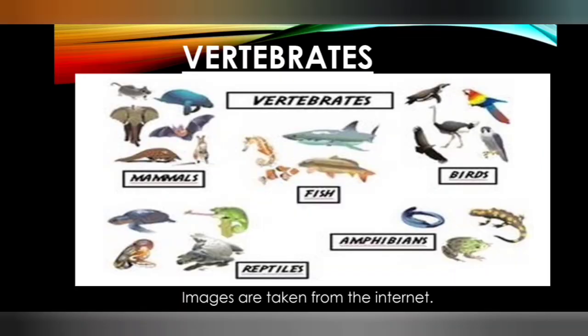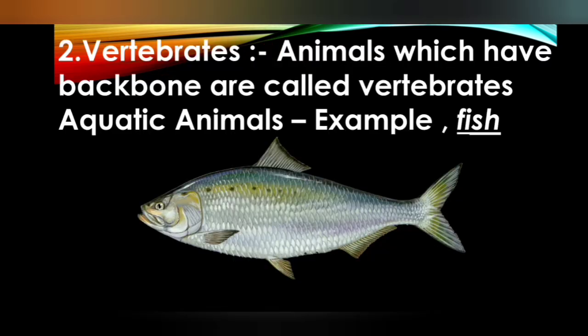Let's study vertebrates. You can understand that invertebrates don't have a backbone, and vertebrates will definitely have a backbone. These are all living things included in the family of vertebrates. Let's continue and check it. Vertebrates: animals which have a backbone are called vertebrates.